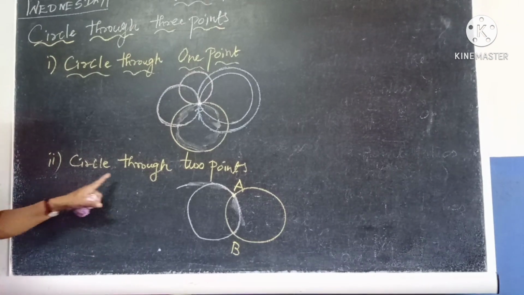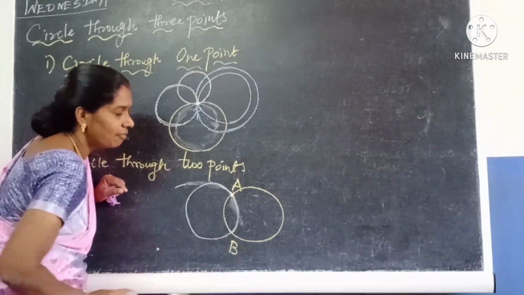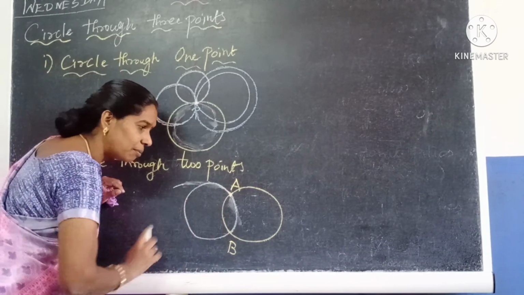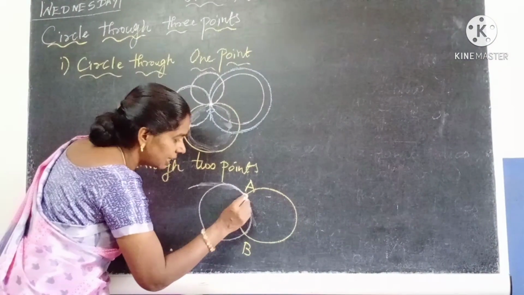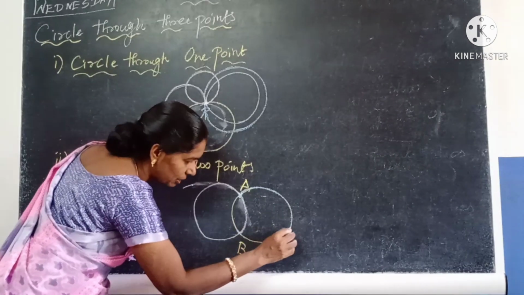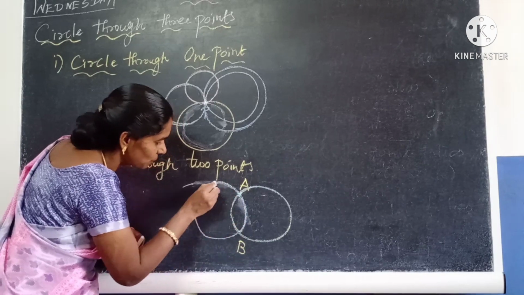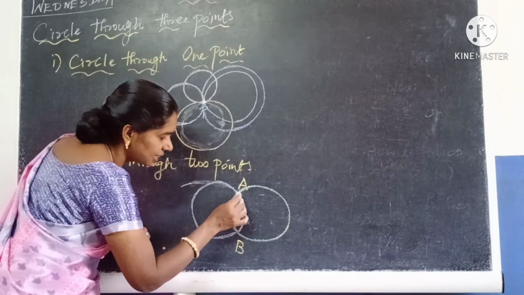Next, circles through 2 points. Take 2 points A and B. From 2 points, how many circles can be drawn? Here also we can draw many circles. How is it possible? Just draw A as a point and B as a point. From this I am drawing one circle through AB. Next you can draw one more circle through AB, and extend the size.